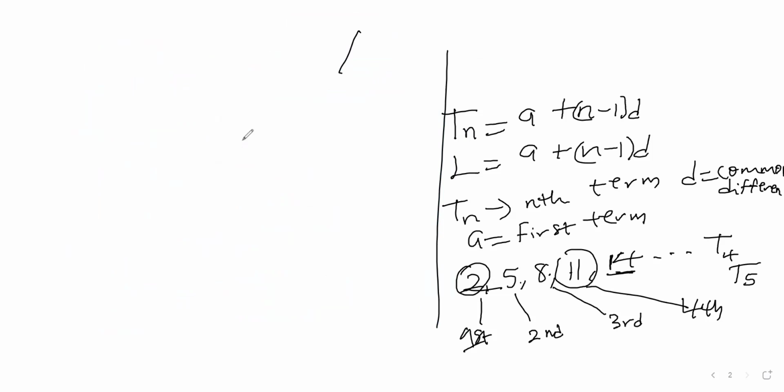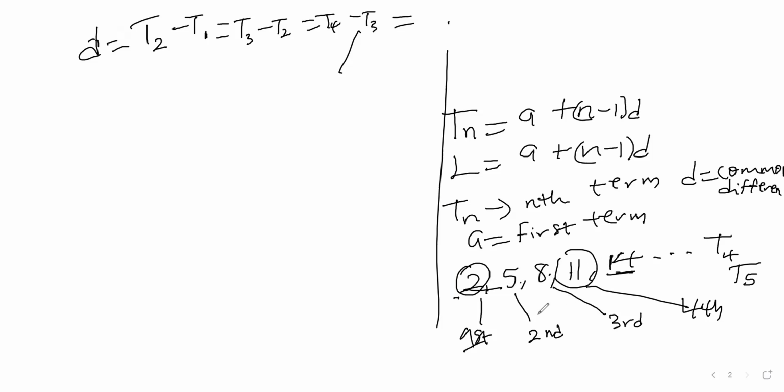So the common difference d can be gotten by doing the second term minus the first term, or the third term minus the second term, or the fourth term minus the third term, and so on. It's always the next number minus the previous number. So 14 minus 11 will give you 3, or 11 minus 8 will give you 3, or 8 minus 5 will give you 3. So that constant number you keep adding is what we call the common difference.